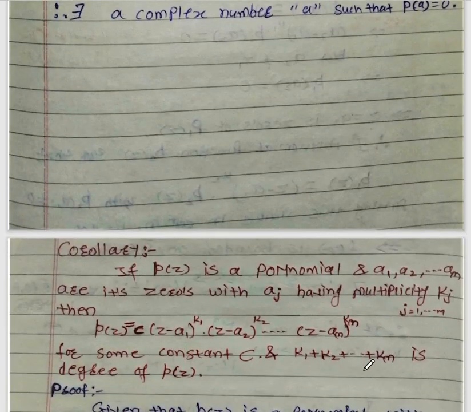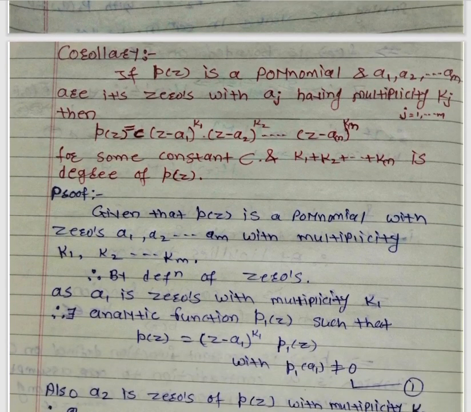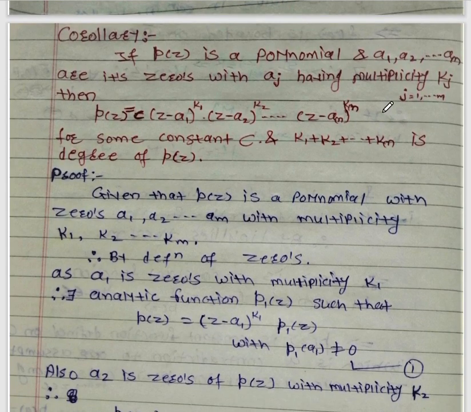Now we will see the second theorem, which is in the form of a corollary. If p of z is a polynomial and a1, a2, ..., am are its zeros, with aj having multiplicity kj, then we have to show that p of z equals c times (z minus a1) to the power k1, times (z minus a2) to the power k2, and so on, times (z minus am) to the power km, for some constant c, and k1 plus k2 plus ... plus km is the degree of p of z.